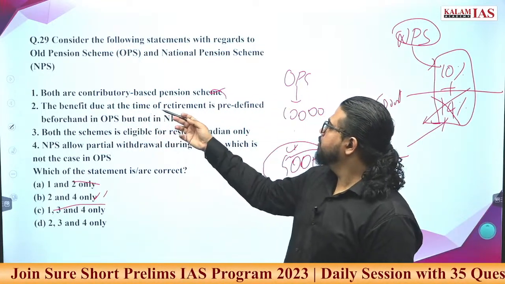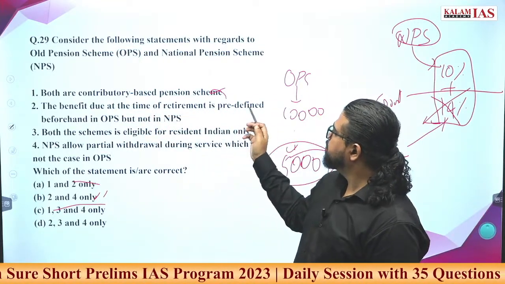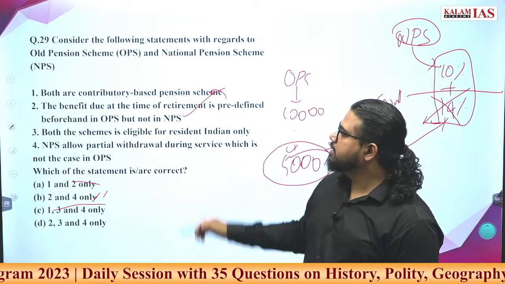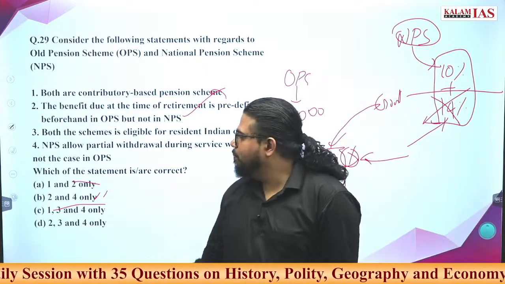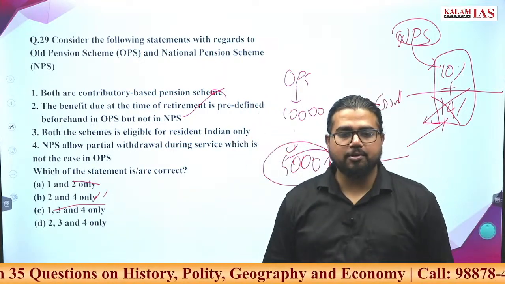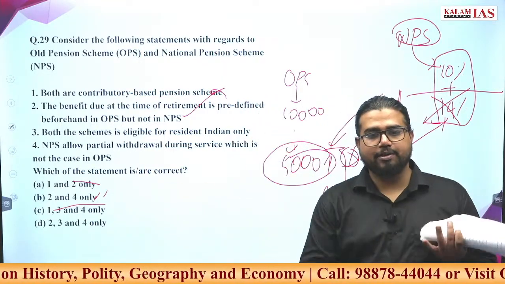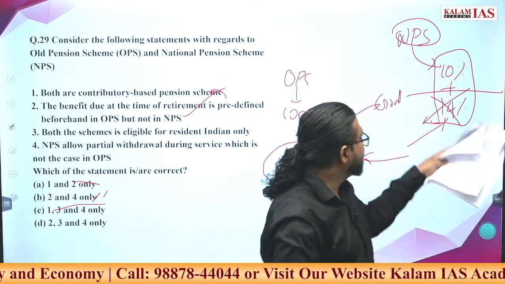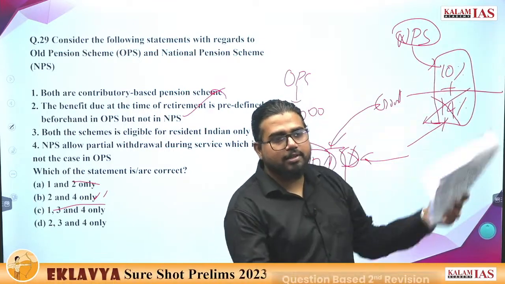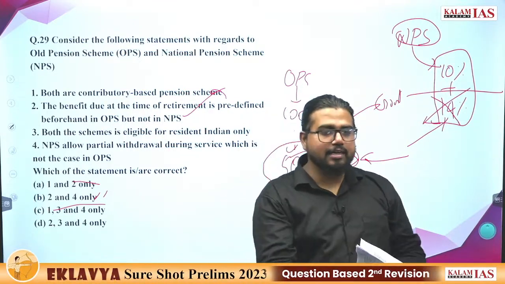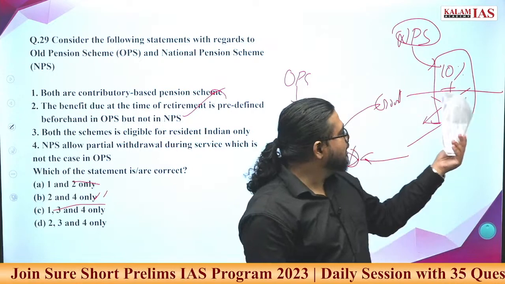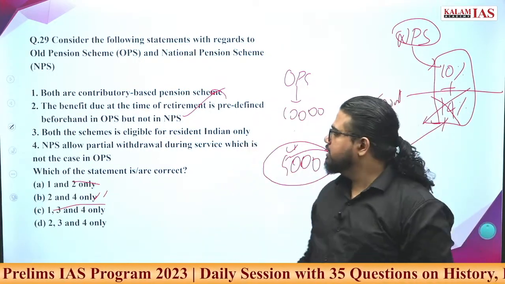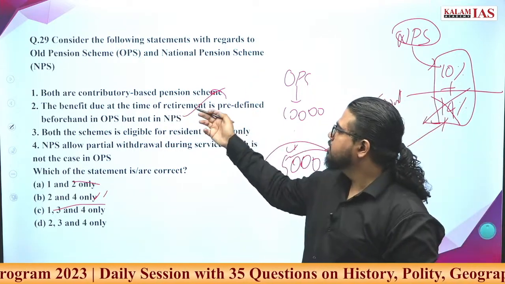The benefit due at the time of retirement is predefined beforehand in OPS but not in NPS, correct? Because in OPS you know you will get 50% of your salary. In NPS it will depend on so many factors: which age you entered the job, how much money you were contributing. You can contribute beyond the 10% also, then you will get higher pensions. Or whether you made any withdrawals, or which government fund, high risk or low risk, depending on which one you select. So this is the correct statement.